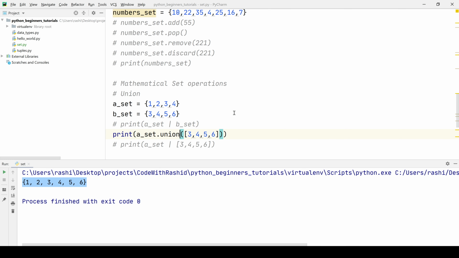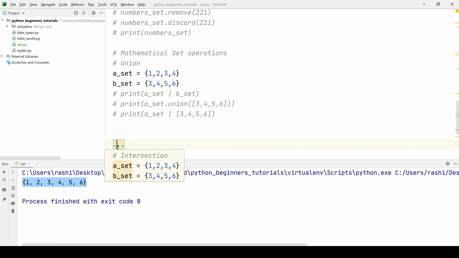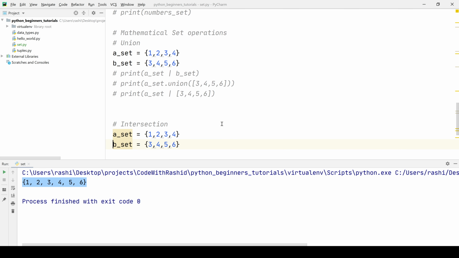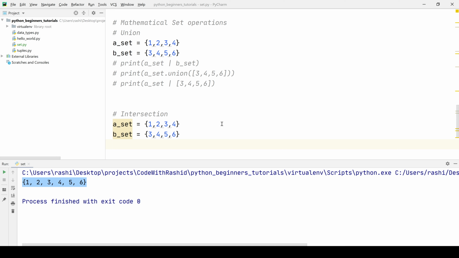So this was the union operation between sets. Now we'll see one more operation, that is intersection. In the case of intersection, we can use the AND symbol. So we'll say A underscore set and B underscore set. If we print the result, you will see that we have performed the intersection operation between these two sets. That will have the common values between these two sets. The common values are 3 and 4. So we have the output here, 3 and 4.